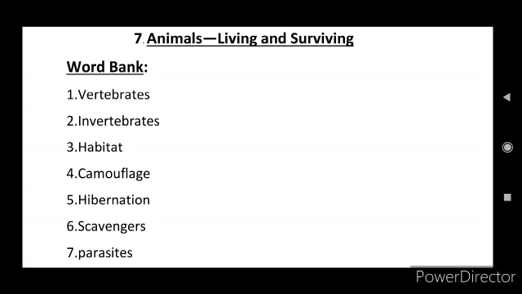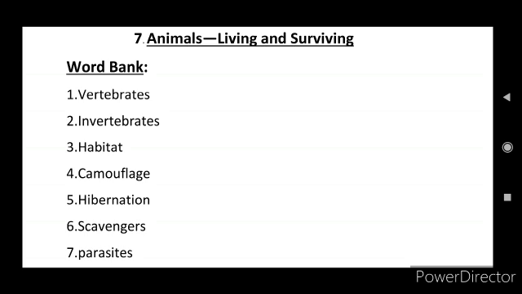And next, invertebrates. Animals that do not have a backbone are called invertebrates. The third keyword is habitat. The home or natural environment in which an animal lives is called its habitat. And next, the fourth keyword is